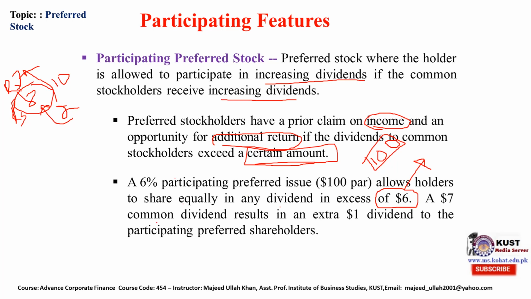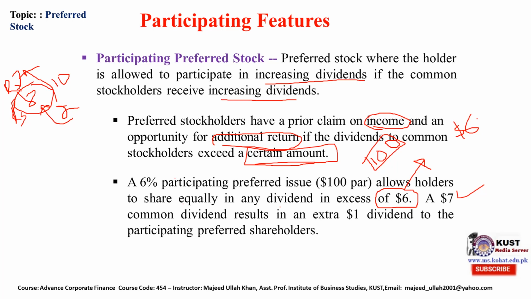For example, a $7 common dividend results in an extra 1 dividend to the participating preferred shareholder. So if the company pays $7 to the common stockholder as a dividend, but it should not be more than 6. That is, let's suppose $6 is basically a preferred stock dividend.